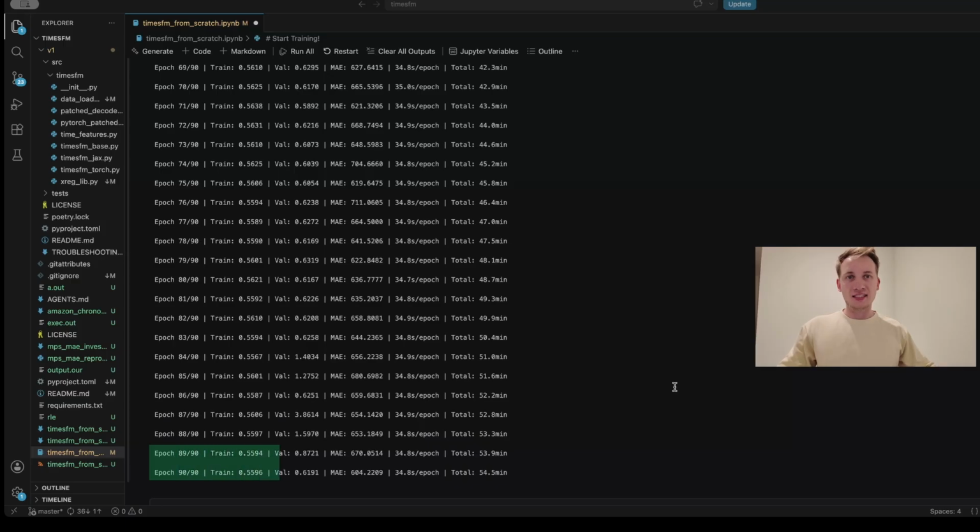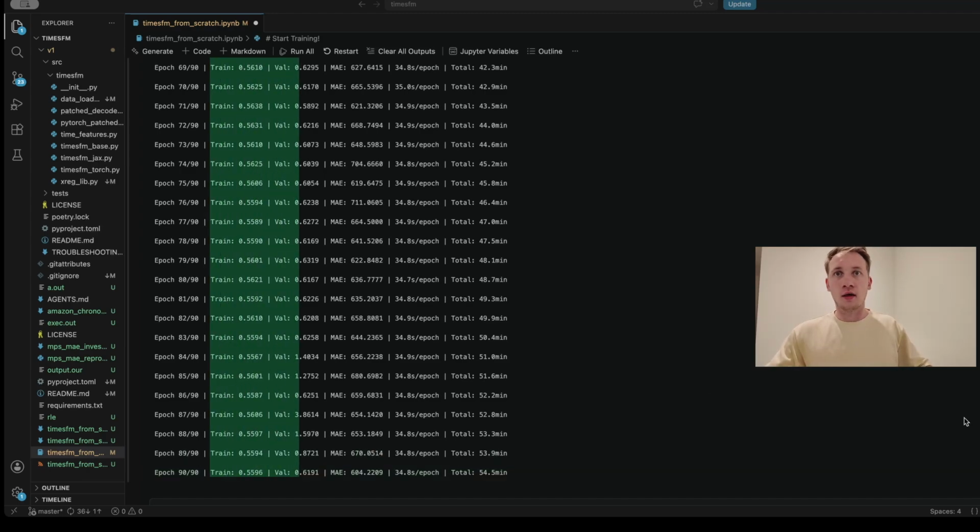By epoch 90, the training loss and validation loss are tracking each other closely. Large language models are trained with tens of tokens per parameter. We did it with just 3.8 per parameter, and it still learned. You see that the training loss is slowly declining, but the validation loss is actually fluctuating and does not change much. So this is a sign that the model is a bit overfitting.